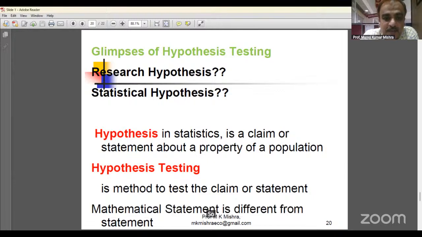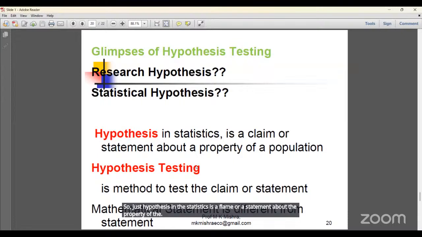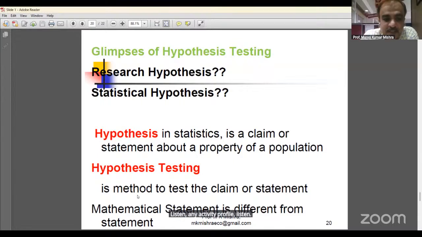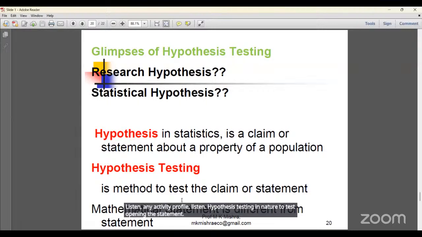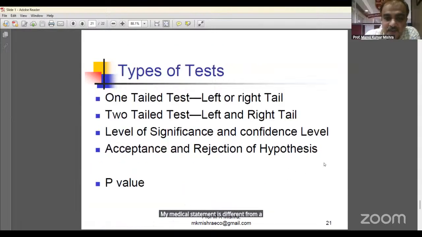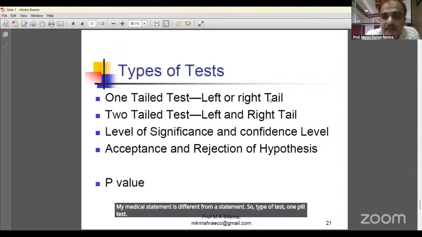So hypothesis in statistics is a claim or a statement about a property of the population, any attribute of the population. Hypothesis testing is a method to test the claim or statement. Mathematical statement is different from a statement. Okay. So types of test: one-tailed test, left-tailed test or right-tailed test.